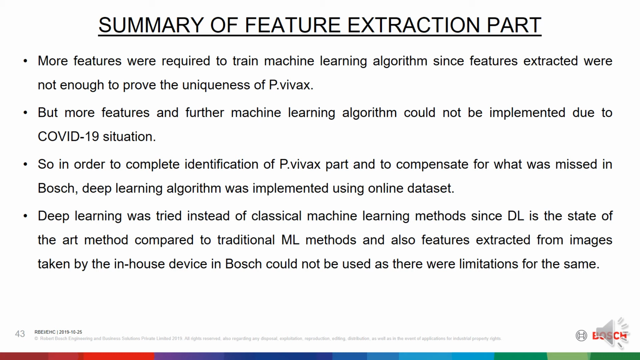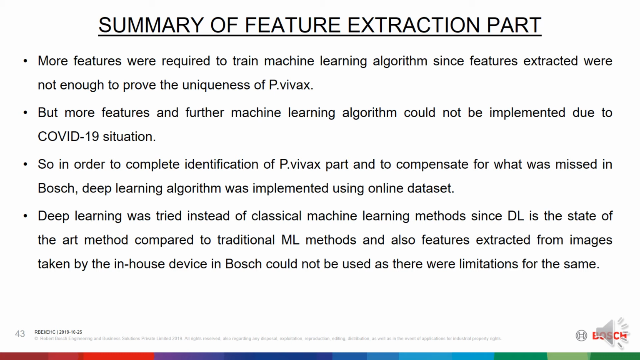Then the summary of the feature extraction part. More features were required to train a machine learning algorithm since the features extracted were not enough to prove the uniqueness of Plasmodium vivax. But more features and further machine learning algorithm could not be implemented due to the COVID-19 situation. So in order to complete the identification of Plasmodium vivax and to compensate for what was missed in BOSH, a deep learning algorithm was implemented using an online dataset.